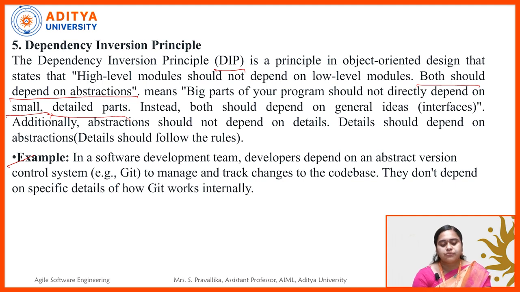Example: in a software development team, developers depend on an abstract version control system, for example Git, to manage and track the code base. They don't depend on the specific details of how Git works internally. So what was the example stating? Taking software as an example, developers depend on an abstract version control system, for example Git, to manage and track their code changes. But they do not depend on how Git works internally.